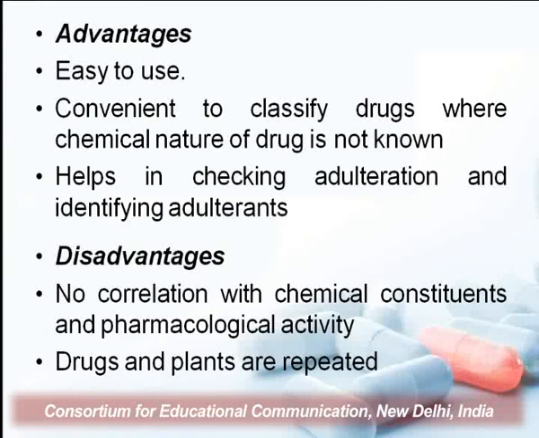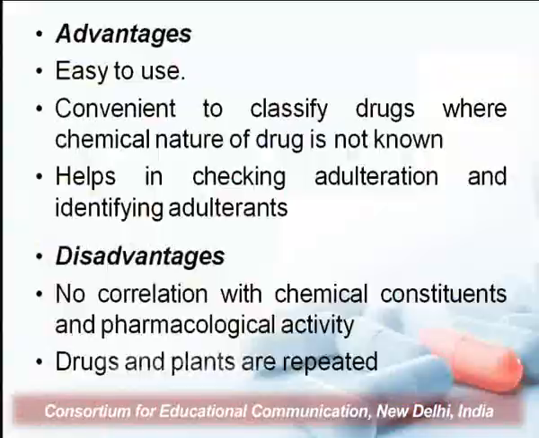Now there are various advantages and disadvantages of the morphological classification system, and the number one is it's quite easy to use. You can easily categorize the drug under the particular part from which it is obtained. If you are having a leafy drug, you can easily categorize that particular drug under leafy drugs. If you are using a bark drug, then you can easily categorize that drug under the bark drug category. So it's quite easy to use.